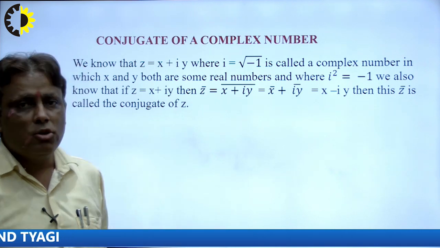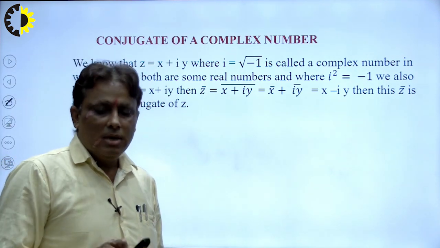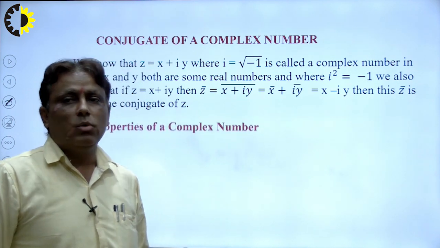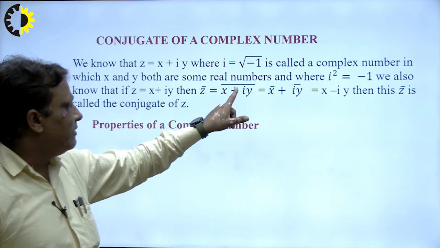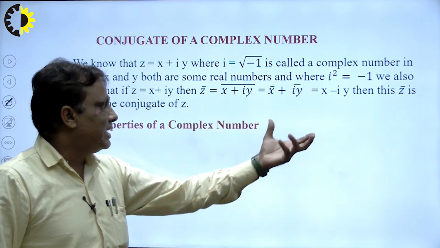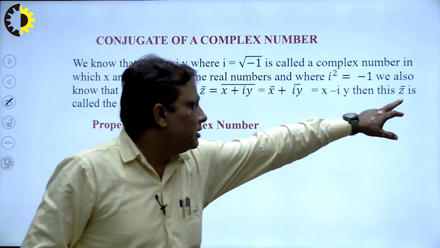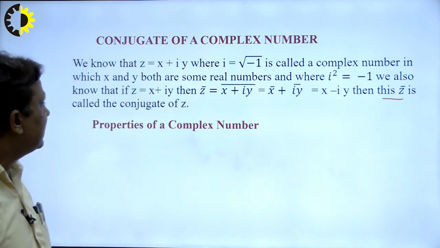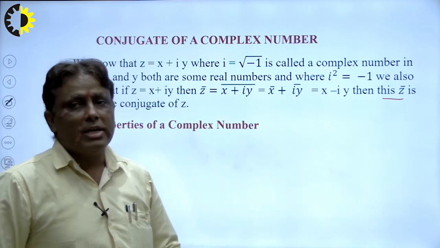We can draw any complex number in the Argand plane, that is known as the Argand plane, right. How to? Suppose I want to calculate the conjugate. z bar means conjugate, so x plus iy conjugate is denoted by z bar. So we can say that if z is equal to x plus iy be a number, then z bar is equal to x minus iy.